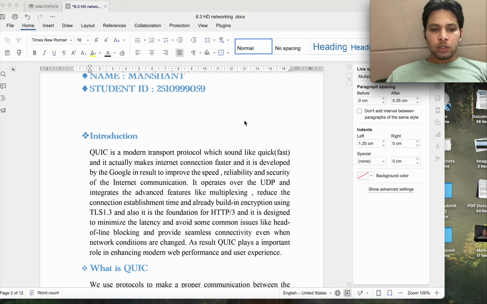Basically it works over UDP, and it has encrypted TLS 1.3 built in, which means that we don't have to establish a different handshake like in TCP with TLS 1.2. The security is built in, and we don't have to make a different handshake for it.